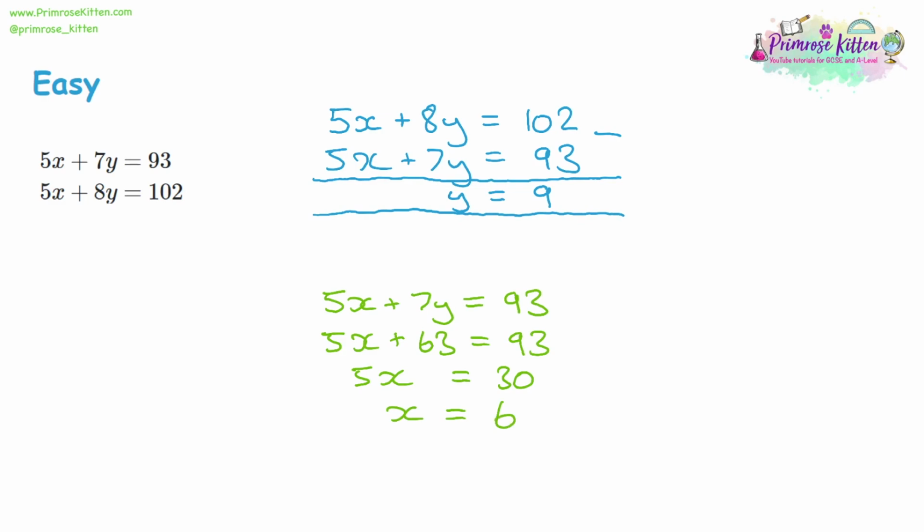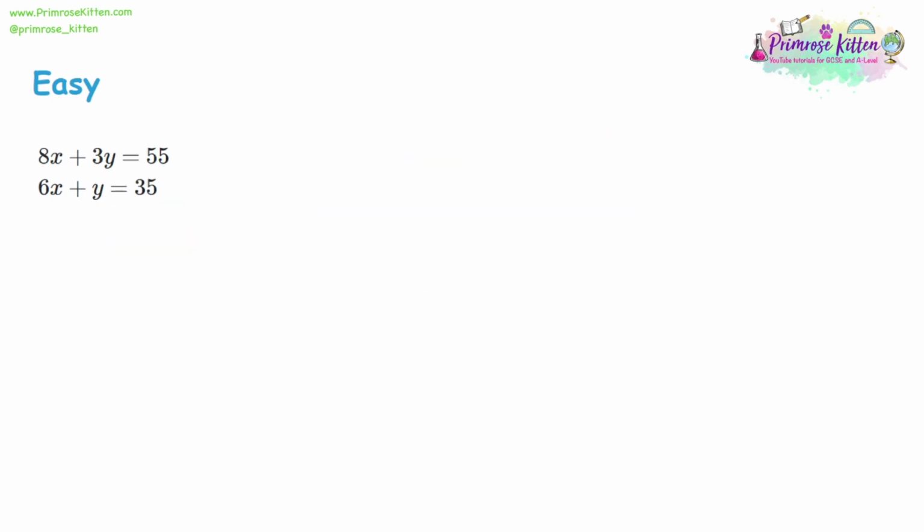At the end, I strongly suggest you write out your answer nice and clearly, because these answers can get lost in the working out. So we want to write that x is equal to 6 and y is equal to 9. Moving on to our next example, now you'll see here that if we take these 2 equations away from